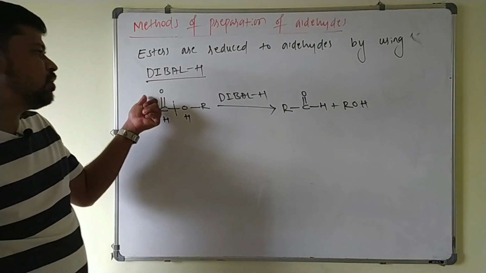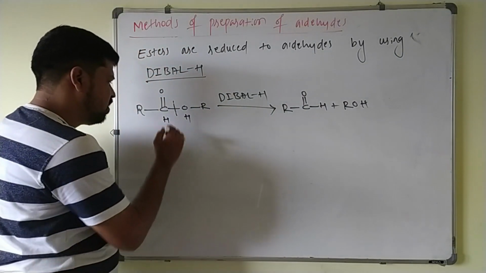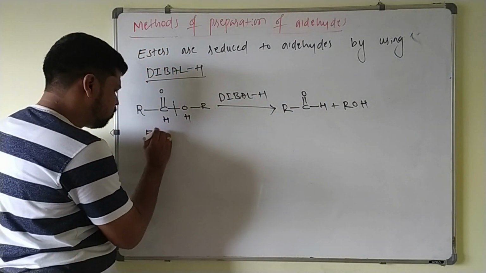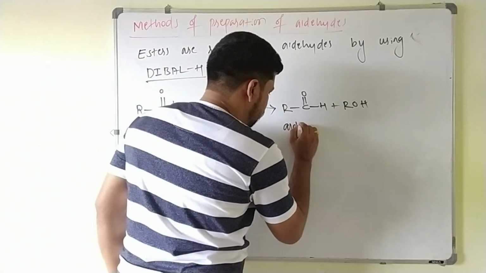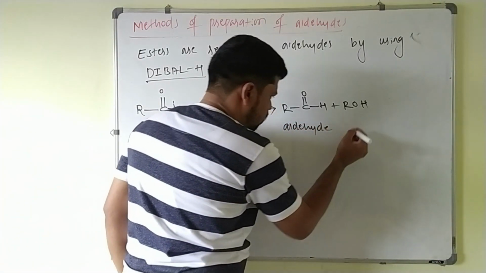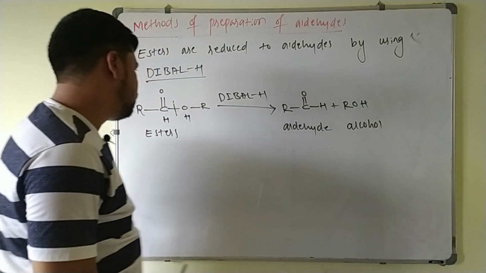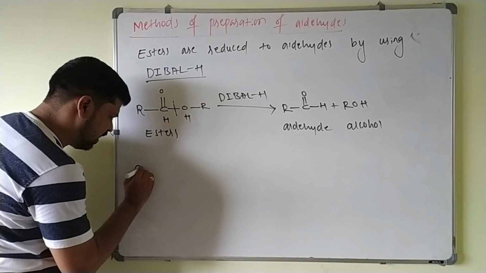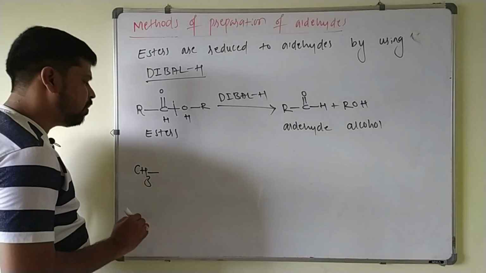So these are your esters, this is your aldehyde and this is alcohol. Suppose I take another example which is given in the NCERT, you have to concentrate on the NCERT examples also.